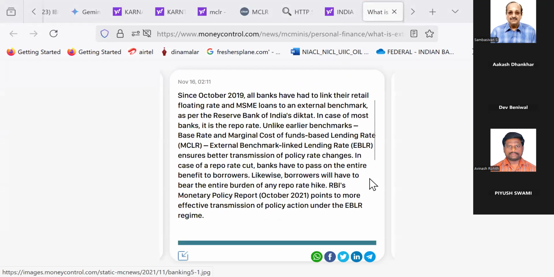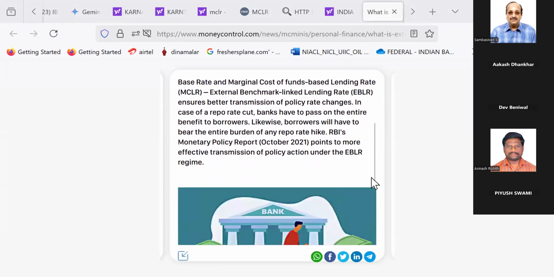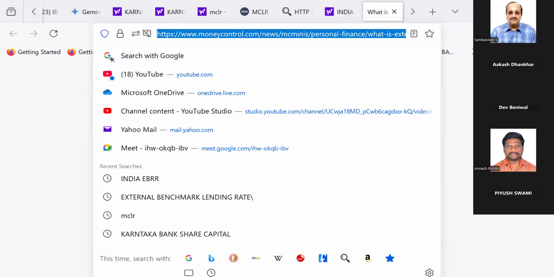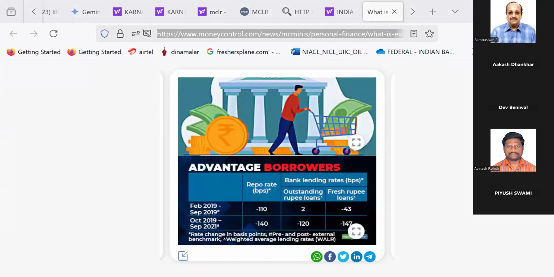They are talking as if it is there since 2019. Arey baba, so many things are given, sir. Advantage for borrowers. I am giving this link there. Now, what is it telling? Please tell us.